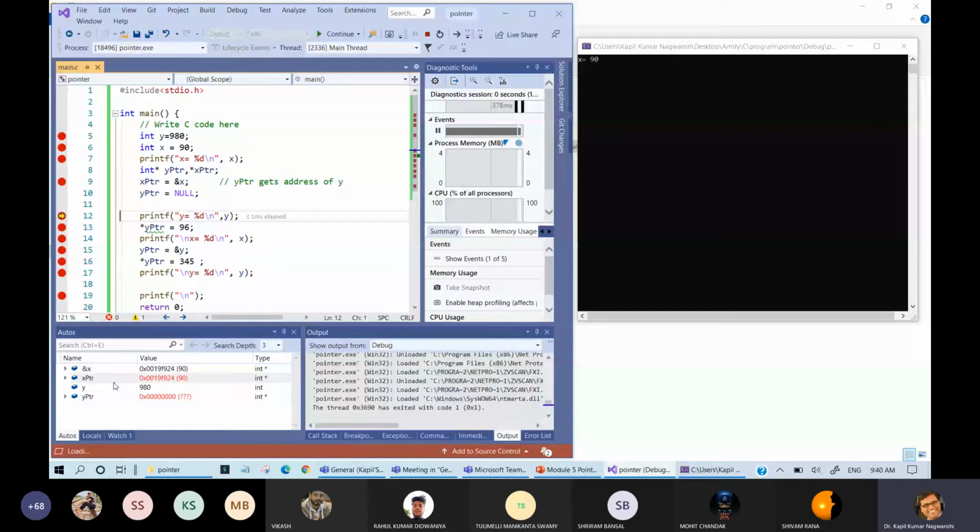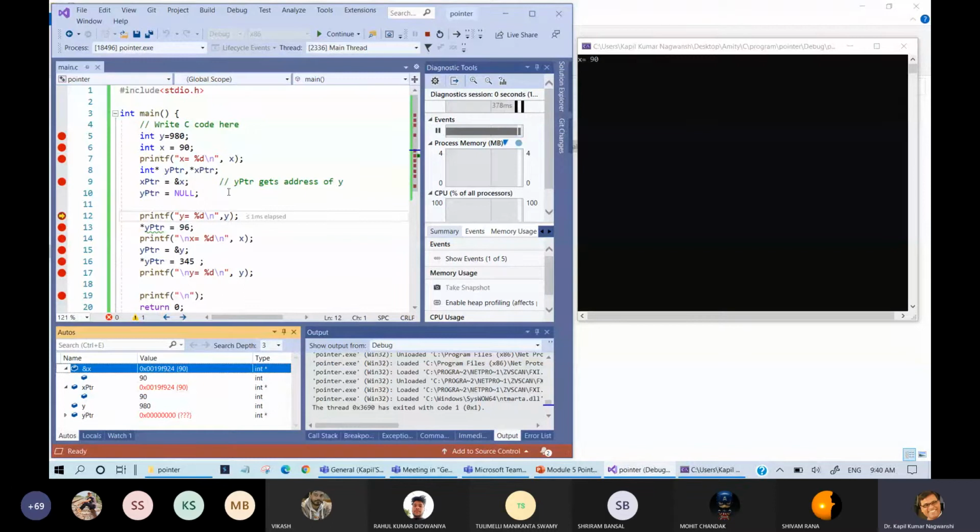Okay. And after execution of this statement, now you can see that x pointer is pointing to x. So the value of x pointer is pointing to a value that is 90, and it is pointing to that address of x. Okay, so what is the address of x? This is the address of x, and x pointer holds the address of x. That's why it is able to point out this x value. So both the value is same and both the things are same. But why are we using this x pointer? Because to modify the value from remote.